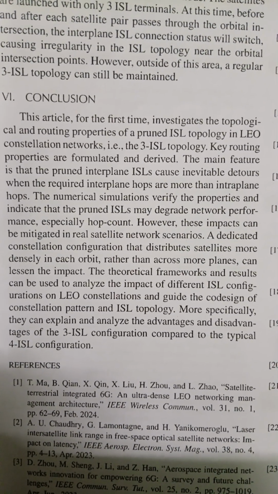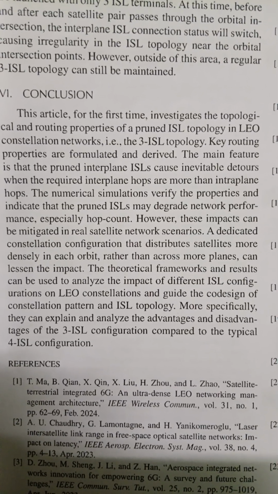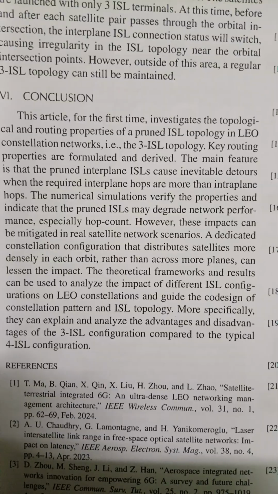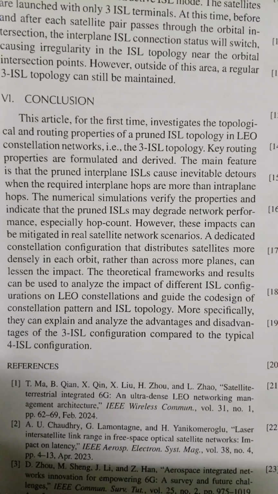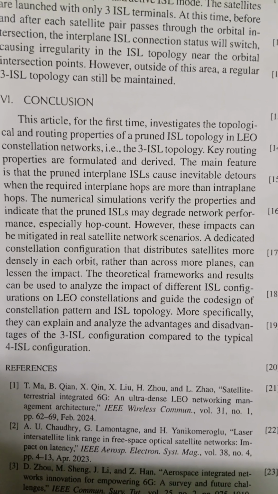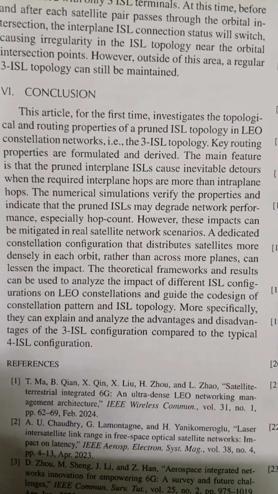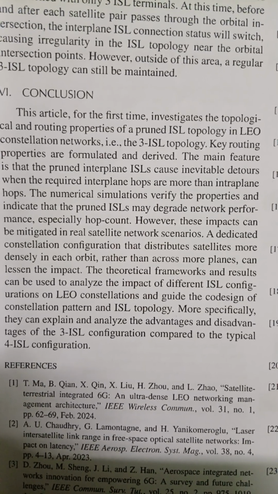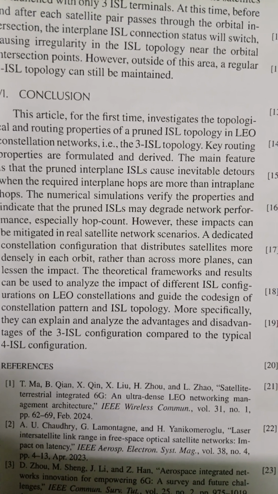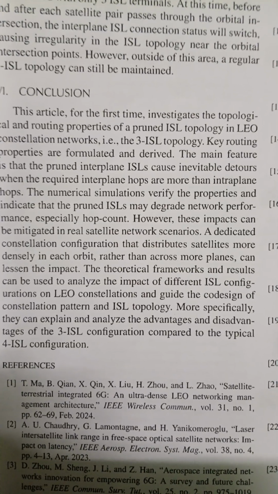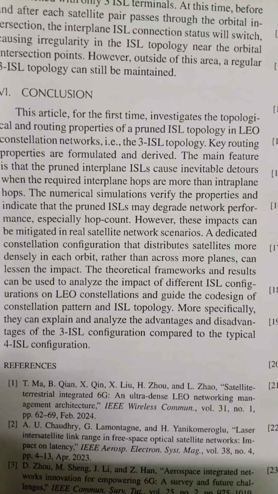Conclusion. The article for the first time investigates the topological and routing properties of pruned ISL topology in LEO constellation networks, that is the 3 ISL topology. Key routing properties are formulated and derived. The main feature is that the pruned interplane ISL causes inevitable jitters when the required interplane hops are more than the intraplane hops. The numerical simulations verify the properties and indicate the pruned ISLs may degrade the network performance, especially hop count.